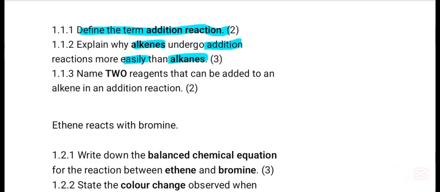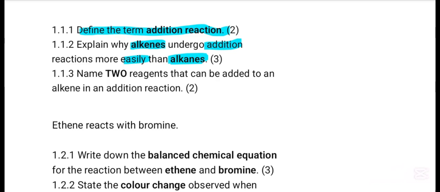more easily than alkanes. First of all, we need to understand that alkenes have a double bond between carbon atoms, while alkanes have a single bond. So when addition reaction happens, the double bond in alkenes, which are unsaturated, breaks to form a saturated compound. That is why it is easy for alkenes to undergo addition, whereas it is difficult for alkanes.